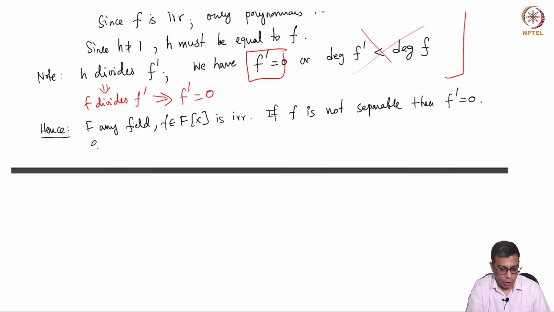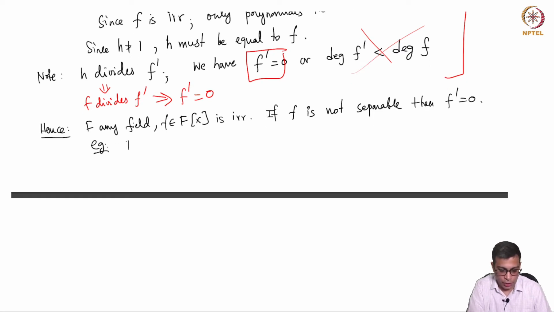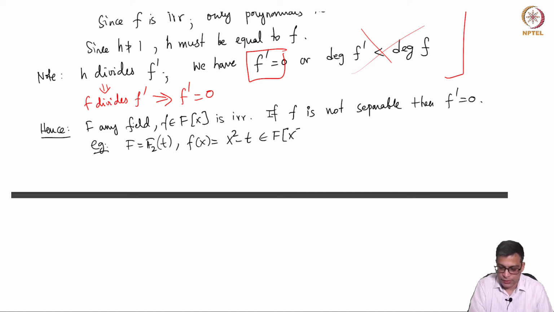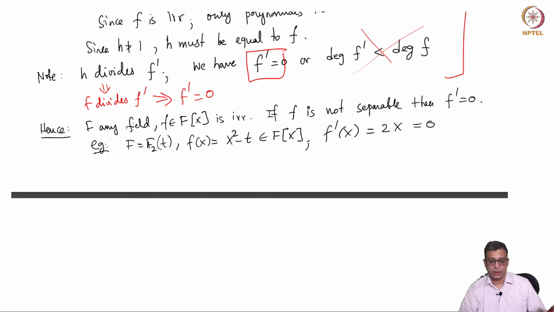Recall the example that we discussed in the last video: f of x is x squared minus t in F[x]. Then f prime of x is 0, right? t is a constant, so the derivative is 2x, which is 0 because the characteristic is 2.